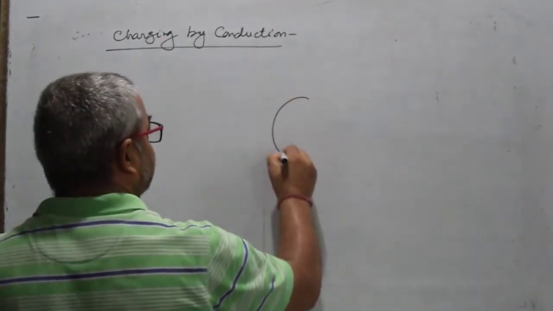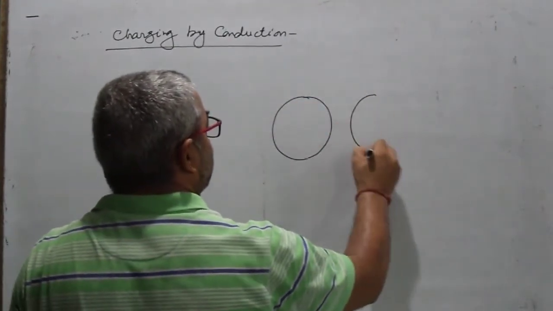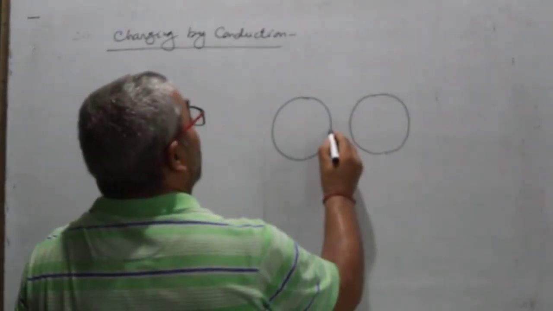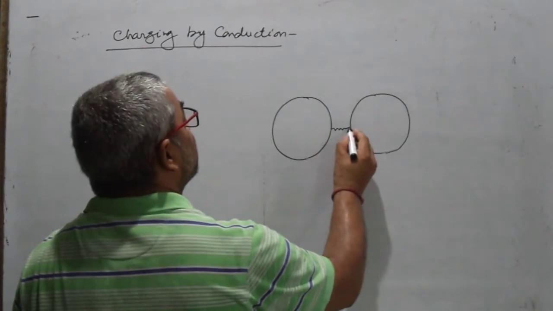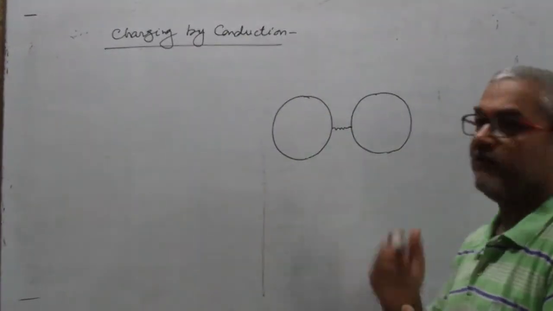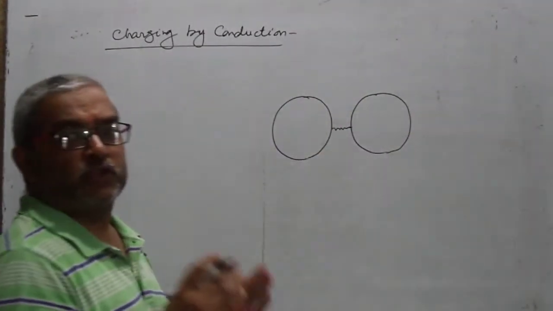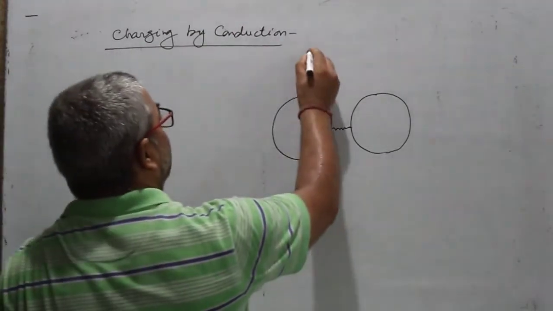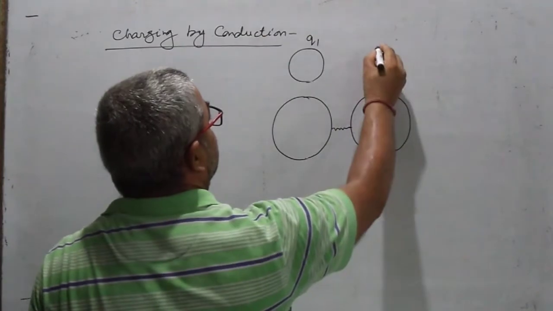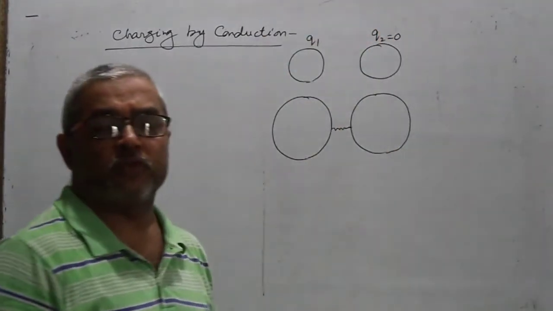Suppose these are the two bodies, making mutual contact or connected by a conducting wire. Initially, suppose a body contains Q1 charge, and another body has charge 0.